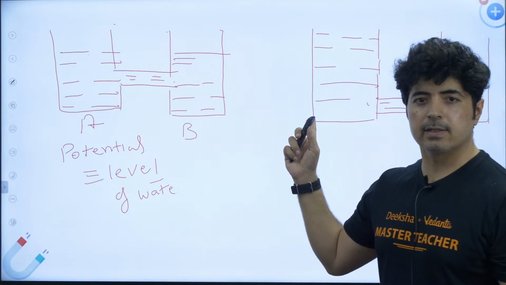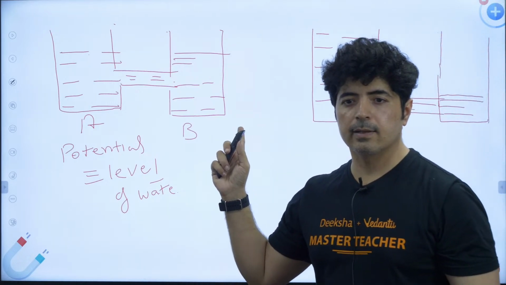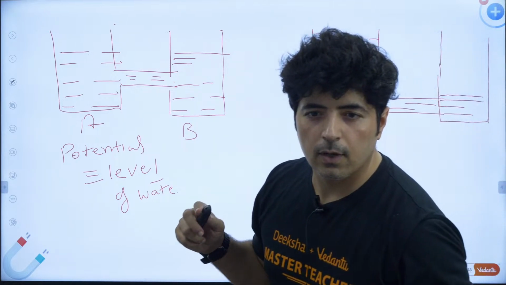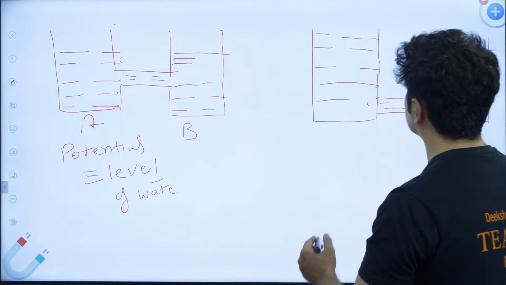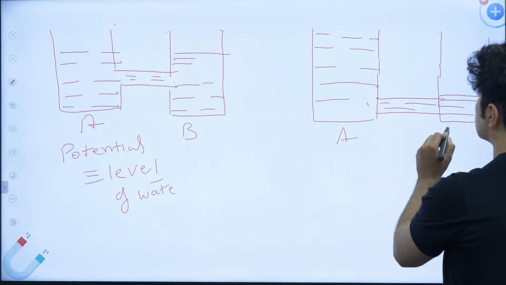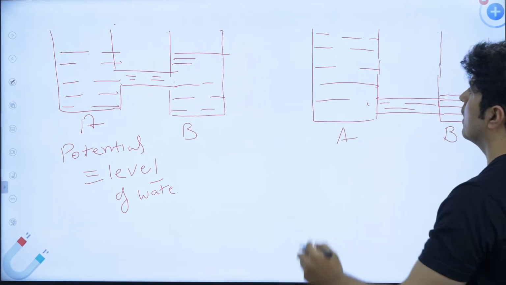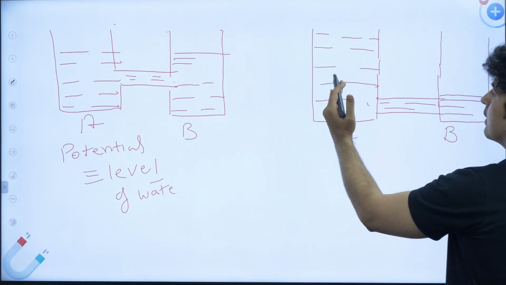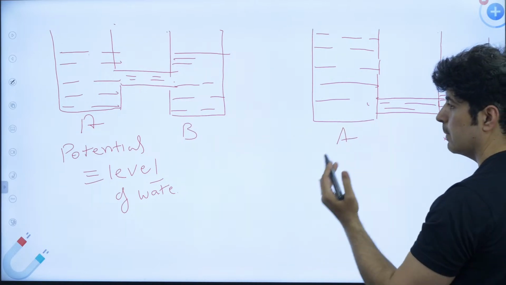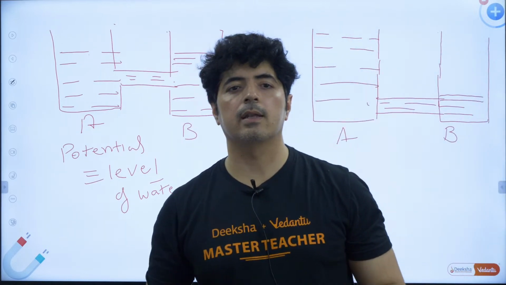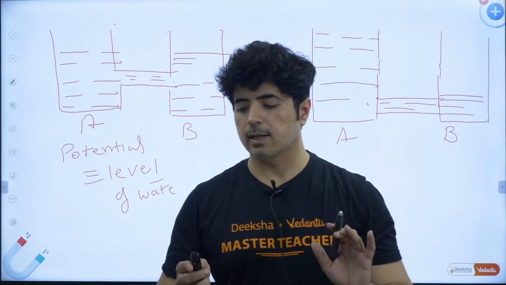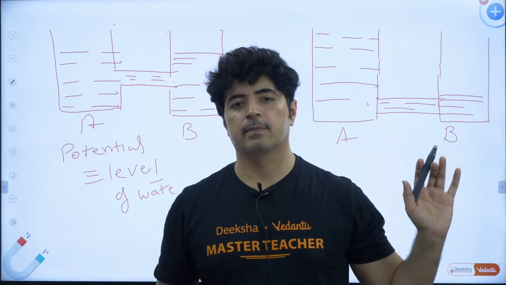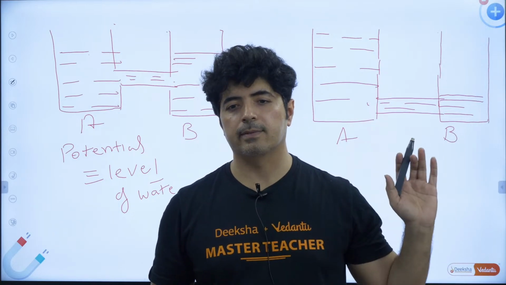I hope everybody can understand this. I hope this is absolutely clear, right? Now, this is your A, this is B. The level over here is higher than the level over here, and now the water will flow. Similarly, if the potential difference is there, then only the current flows, otherwise current doesn't flow. Please make sure everybody knows that.